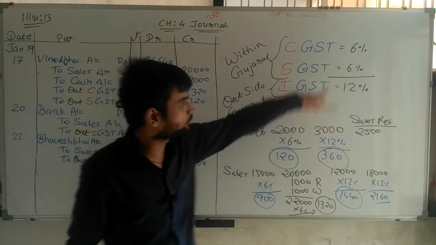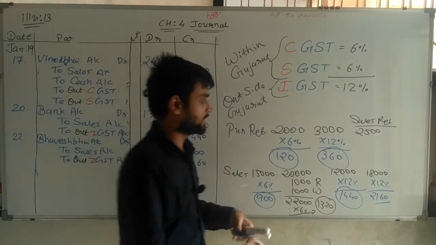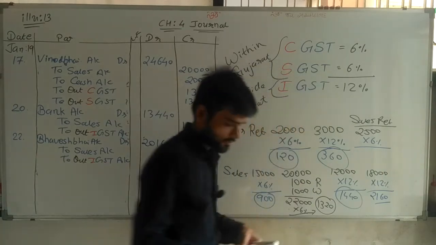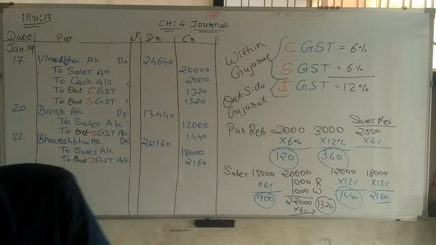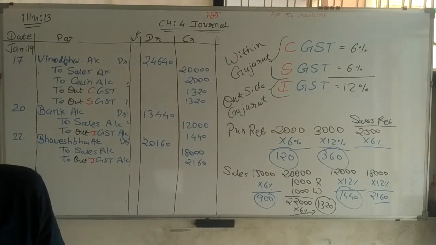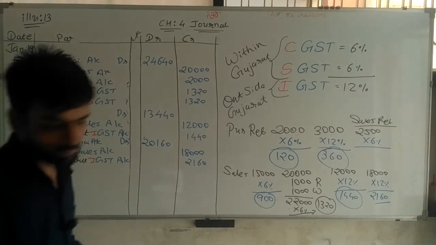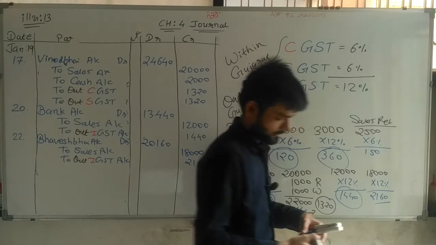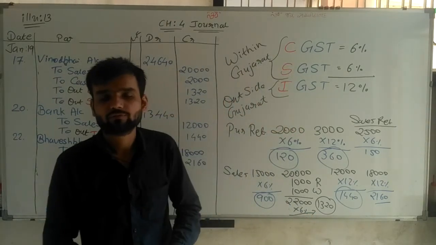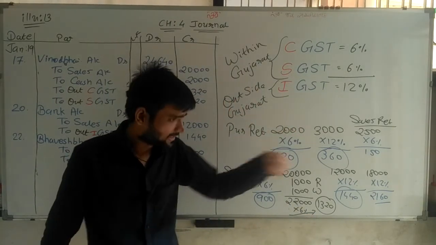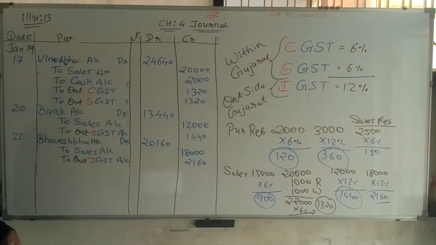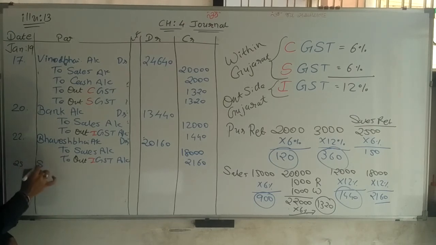So two times we have to calculate 6%. Here 6% we are calculating on this amount. So 150 rupees is the GST amount. Now sales return, so simple, sales return debit. Date is given, 25th date. Sales return account debit.